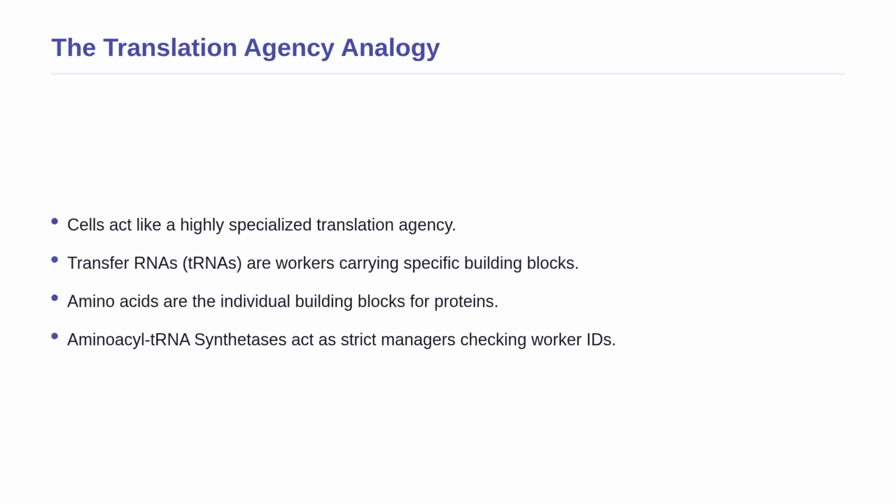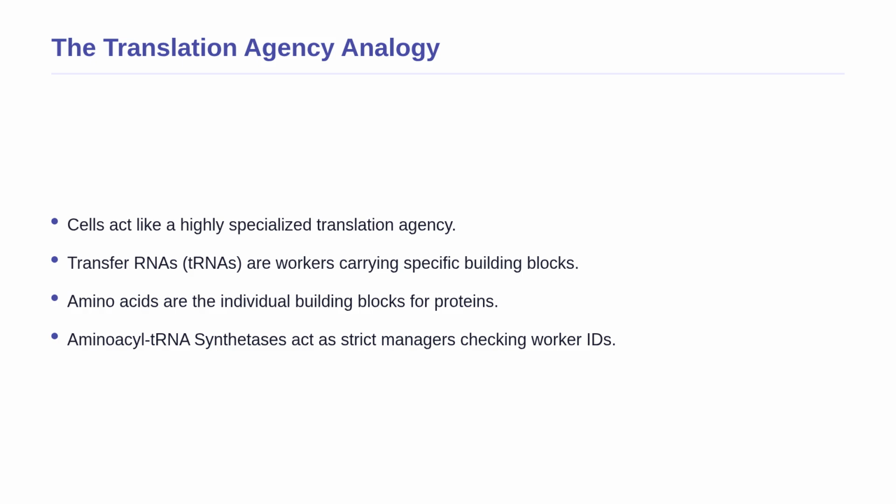Now that we know who we are talking about, let us understand their role through a simple analogy. Imagine you are running a highly specialized translation agency. In this agency, you have specific workers called tRNAs, and each worker is only allowed to carry one specific type of building block, which we call an amino acid.